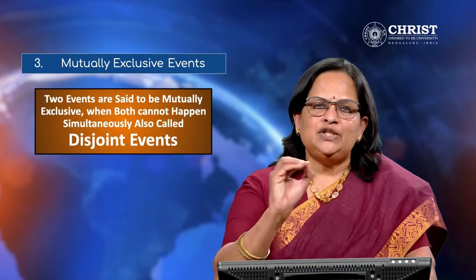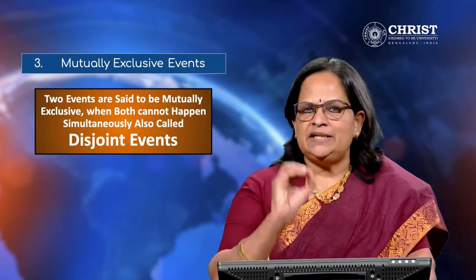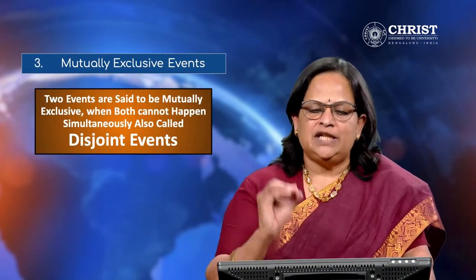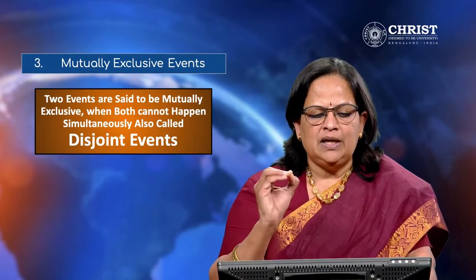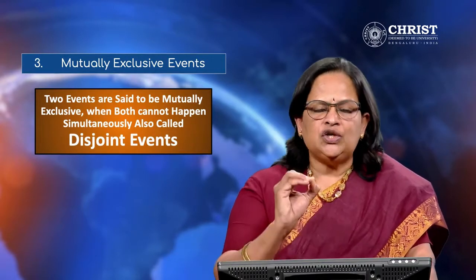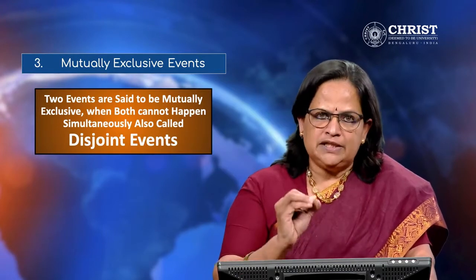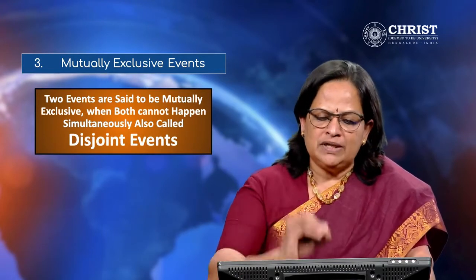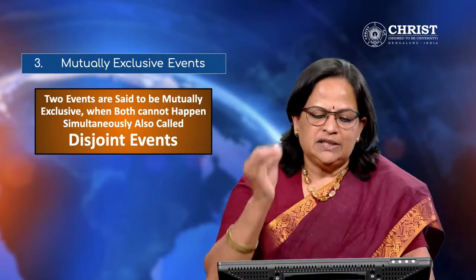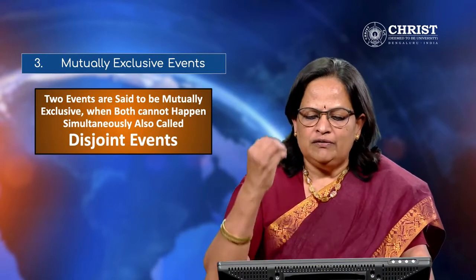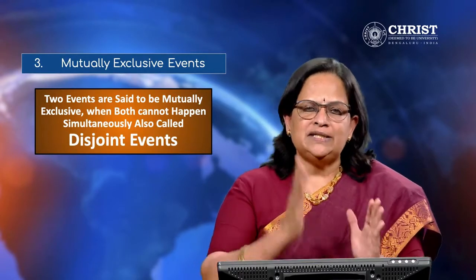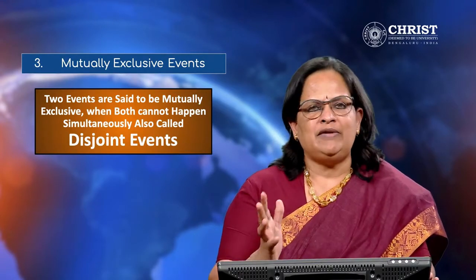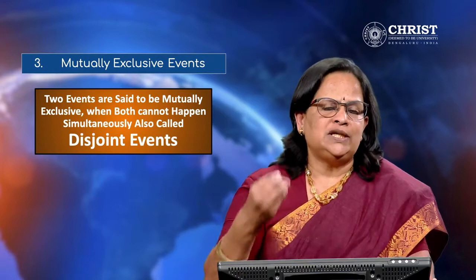The third one is mutually exclusive events. We always use this term mutually exclusive events in statistics. So two events are said to be mutually exclusive when both cannot happen simultaneously. These are also called disjoint events. In simple terms, occurrence of one of them prevents the occurrence of the other. For example, when a coin is tossed, we get either head or tail. Both cannot occur at the same time. That is the meaning of mutually exclusive events. And commonly we will use this term in statistics.